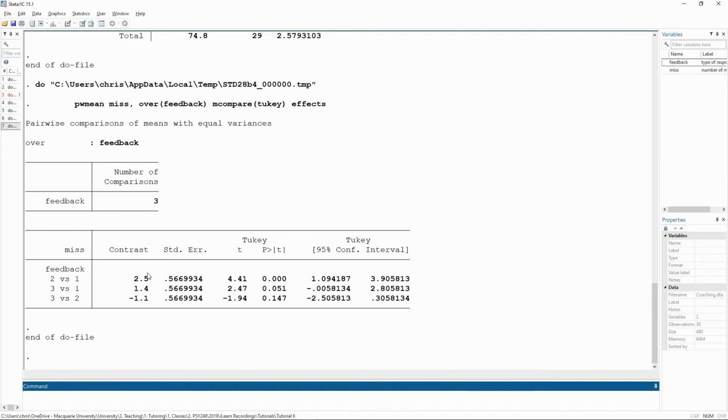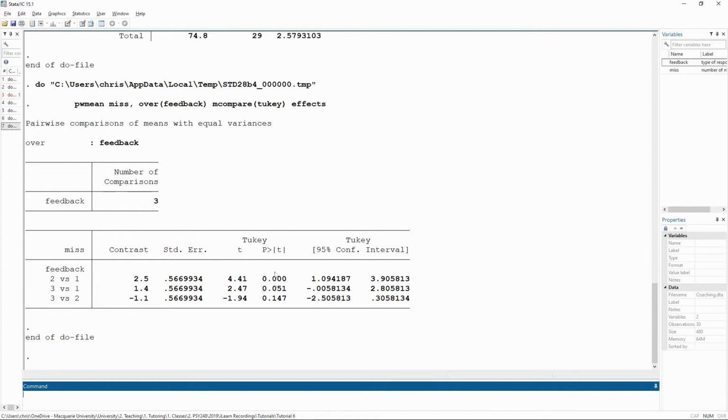This simply means that people in the criticism group on average made 2.5 misses more than those in the praise group. It has a standard error of 0.57. This produces a t-statistic of 4.41 and a p-value that is extremely significant. I can see the confidence intervals on the contrast.